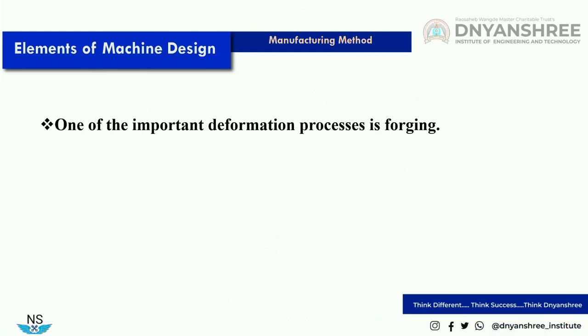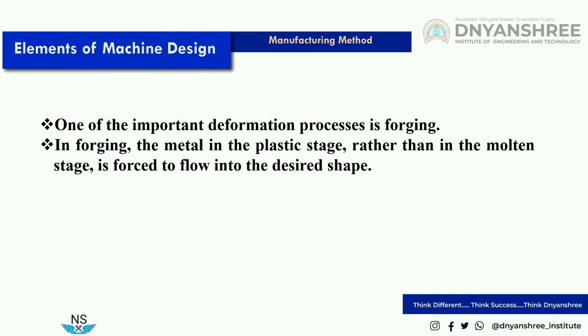One of the important deformation processes is forging. Forging is a very important process used to manufacture components by deformation. What is meant by forging?